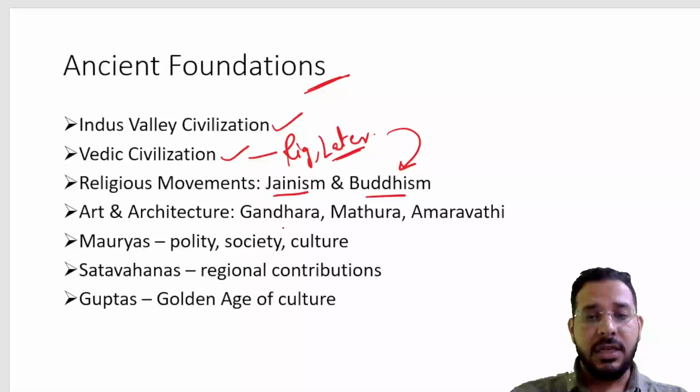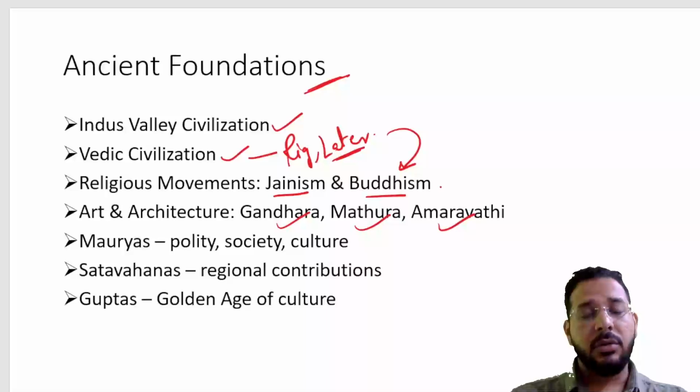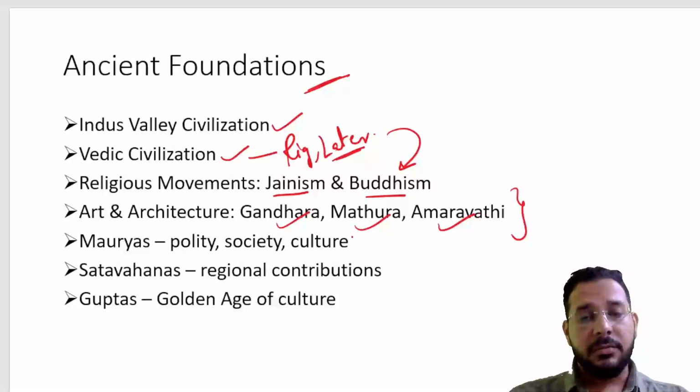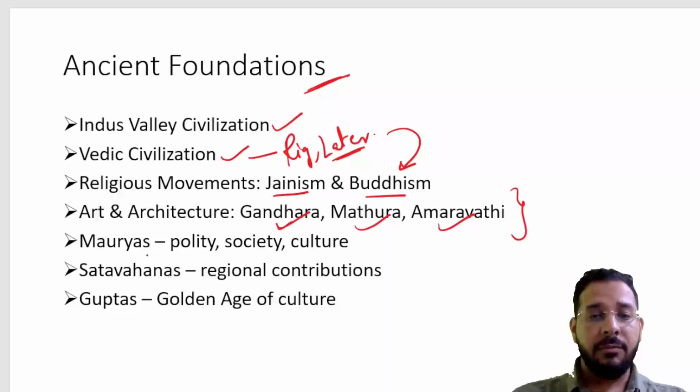And arts such as Gandhara, Mathura, Amravati are also related to Jainism, Buddhism and Indian religion. Who patronized them? What are their characteristics? All of these are very important. There was even a question on this in the last mains of Group 1. Then we have Mauryas, their polity, their society, their culture. Culture and society of the Mauryas are very important.